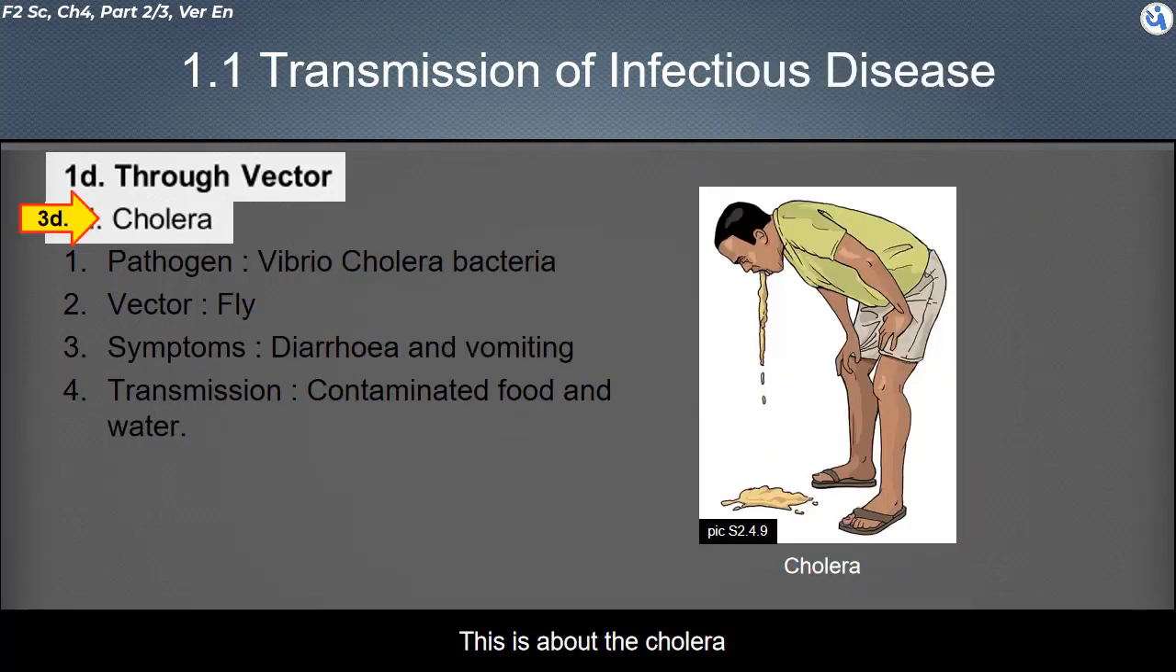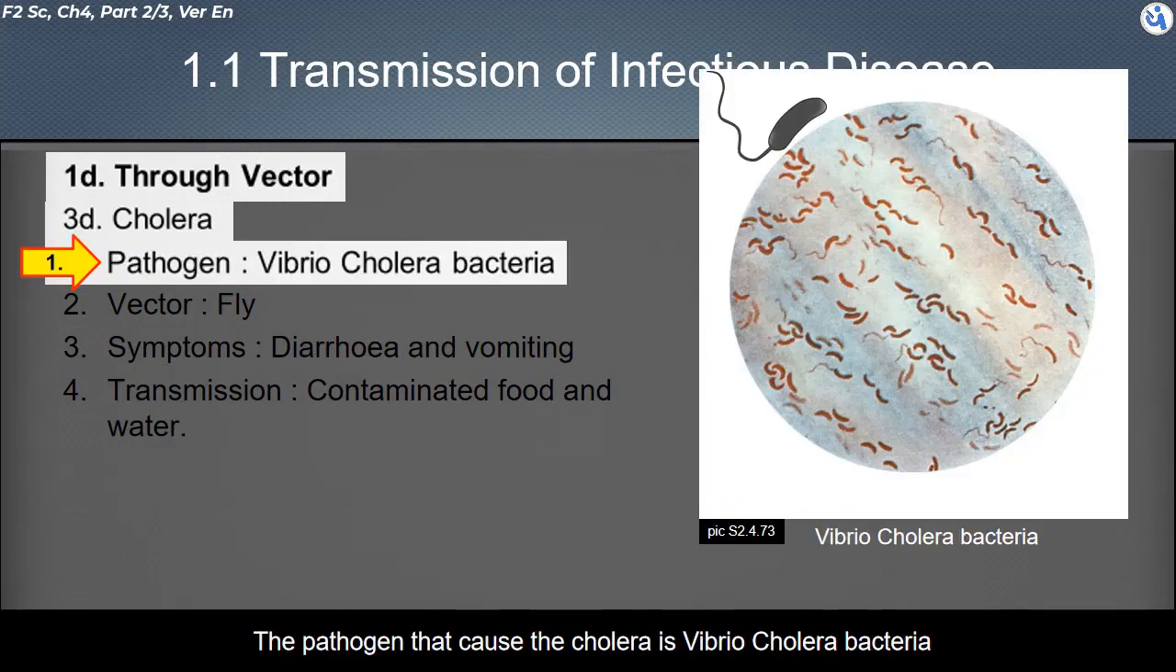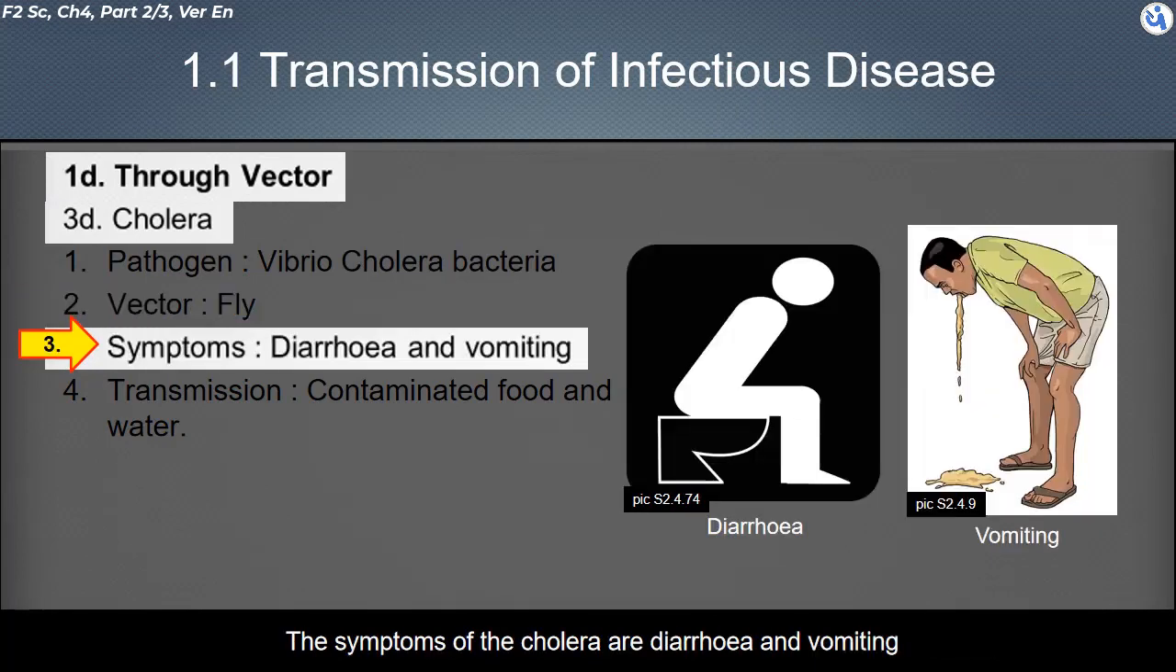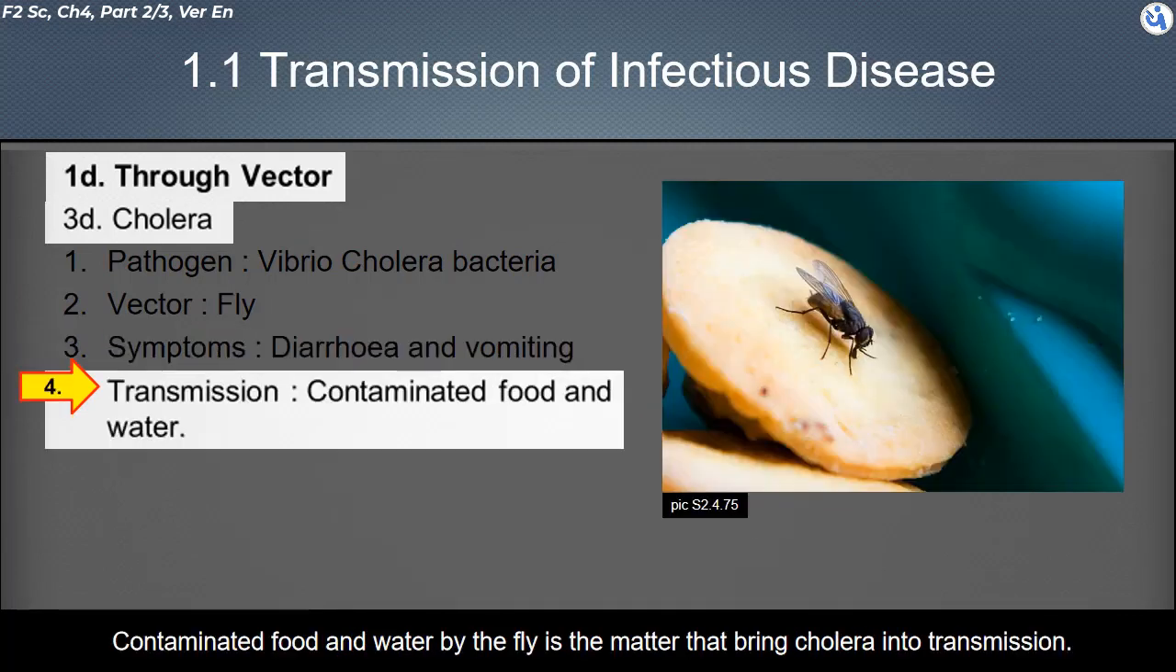This is about cholera. The pathogen that causes cholera is Vibrio cholerae bacteria. The fly is the vector that brings the Vibrio cholerae bacteria into transmission. The symptoms of cholera are diarrhea and vomiting. Food and water contaminated by the fly bring cholera into transmission.